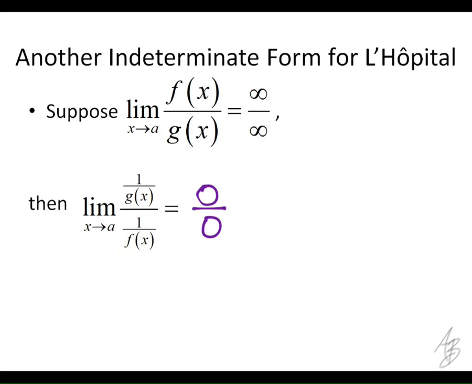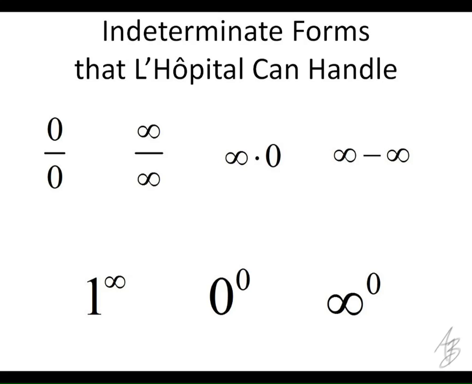There are actually 7 indeterminate forms that L'Hopital's rule works with. 0 over 0 is one. Infinity over infinity is one. Infinity times 0, again, 2 contradicting rules. Infinity times anything is infinity, but 0 times anything is 0. Infinity minus infinity, we can use L'Hopital's rule for that.